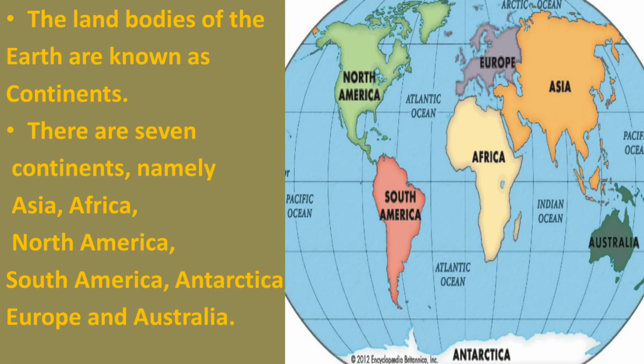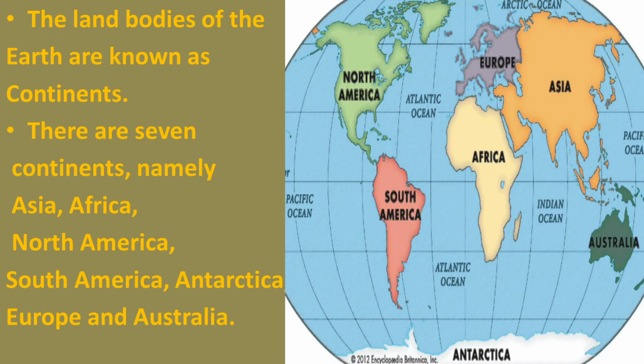Children, what is the shape of the Earth? It is geoid. The land bodies of the Earth are known as continents. Children, do you know how many continents are there altogether? There are 7 continents. Which are they?